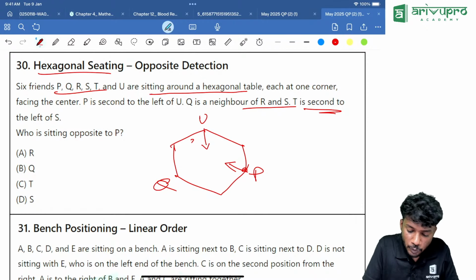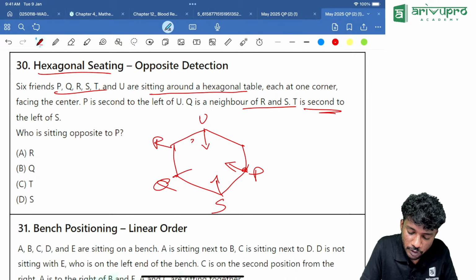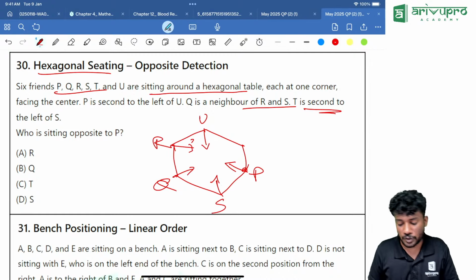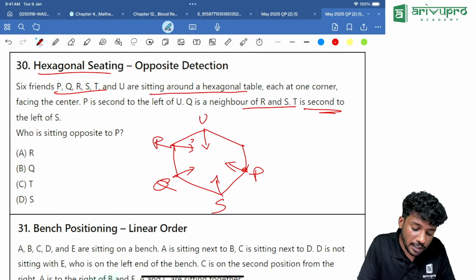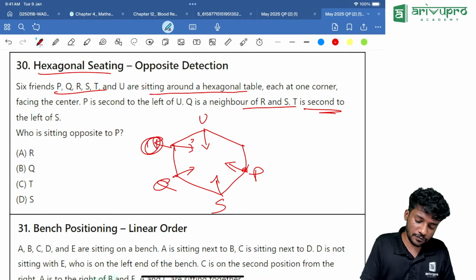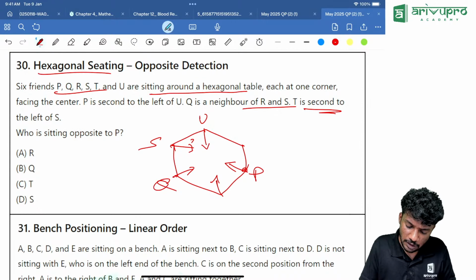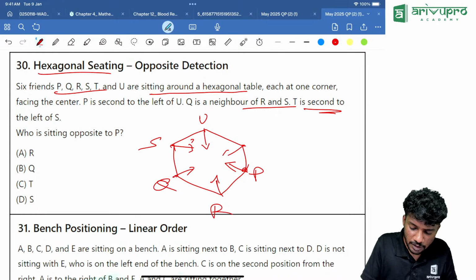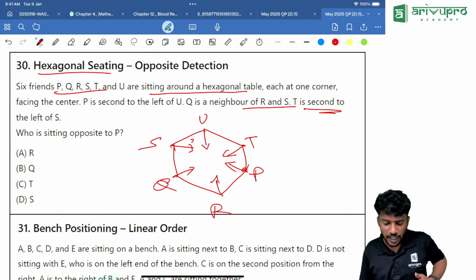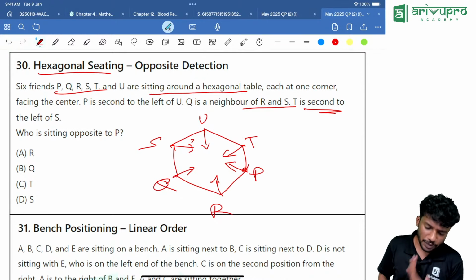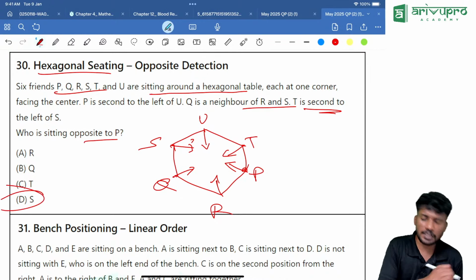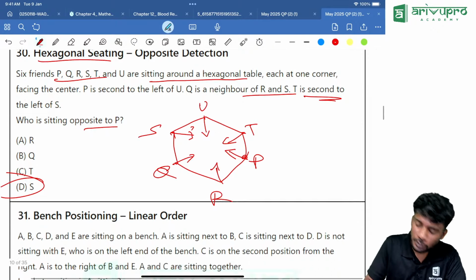Yes. Q is between R and S. I am putting R over here and S over here. S is looking towards here. Then R is looking over here. Then T is second to the left. Okay, that means that was correct. Then R is there. Yes, T is second to the left. Correct only. That means P is sitting opposite to S. Question is, answer is yes. S is sitting opposite to P.